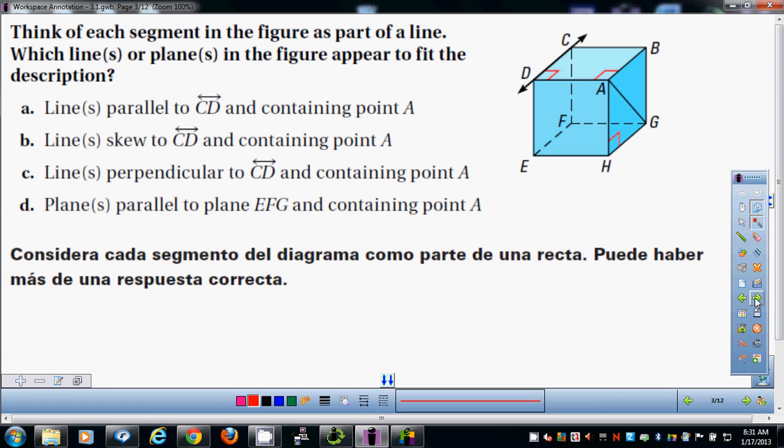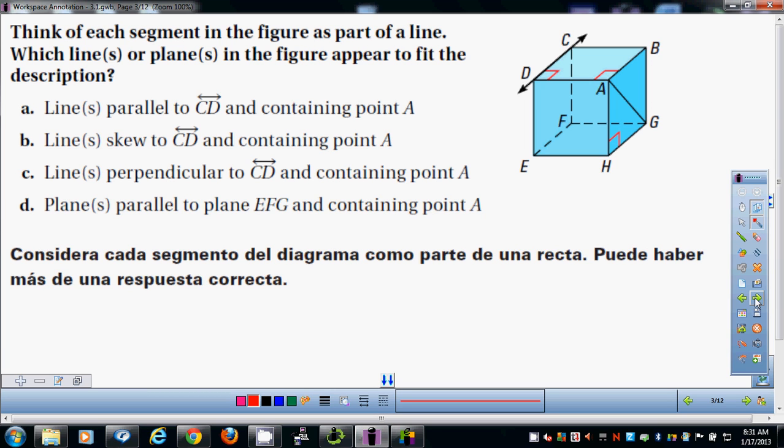What about a line skew to CD and containing point A? AG would be one. AH would be one. Very good. And technically, you could say AE, AF. All those would technically be right. They're not drawn, but that doesn't mean they're not there. FA would be coming out this way through A and never touch it. AG, AH, all those. Pretty much the only thing you could have said that would have been wrong is AB, because that's parallel.